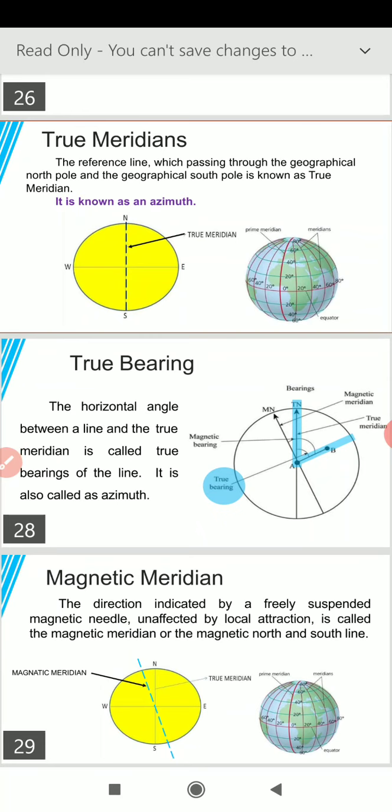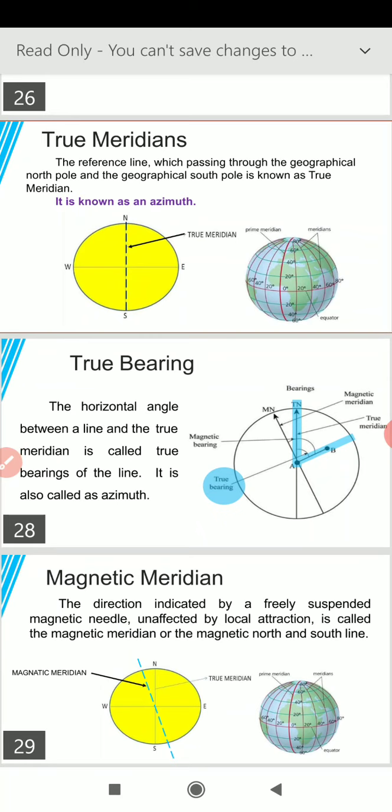So in the figure it is shown AB is a survey line, and true north is shown with the arrow, and the angle between the two is known as true bearing.